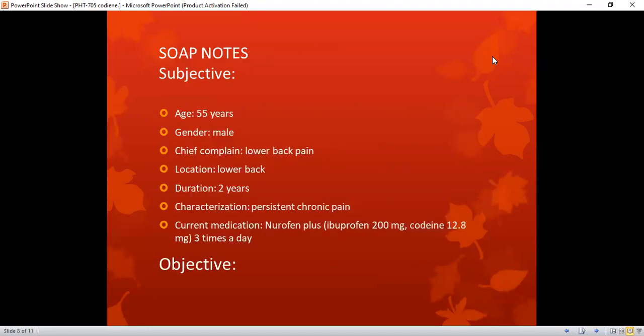He has been doing this for the last 2 years while he awaits lower back surgery. So, what's subjective? Age 55 years, gender male, chief complaint lower back pain, location lower back, duration 2 years, characterization persistent chronic pain, and current medication is Nurofen Plus, ibuprofen 200 mg and codeine 12.8 mg, 3 times a day.